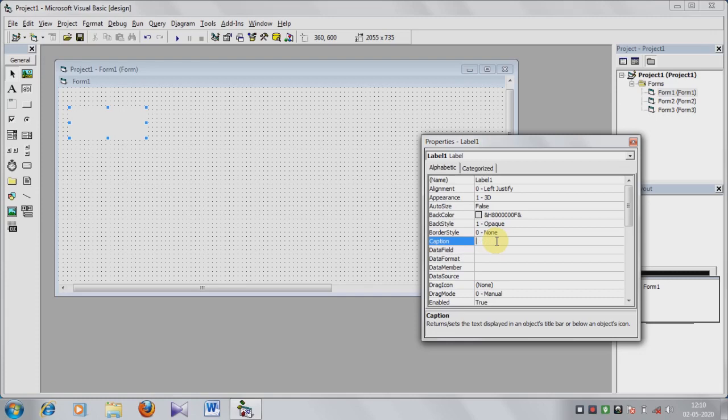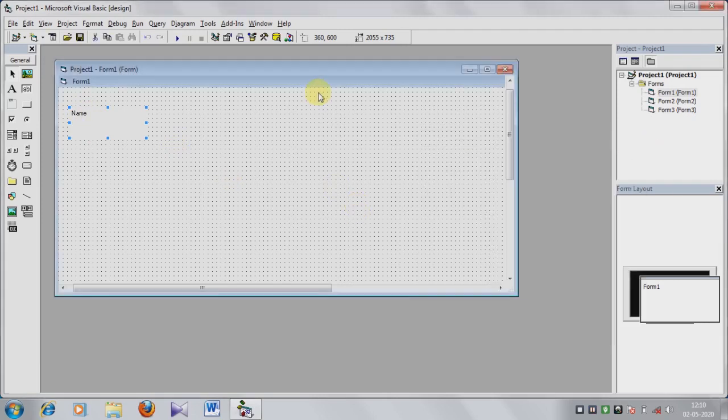I am changing the name. Now I am writing the name here, and this word has been written on the label. Okay, so in this way we can change the label name.